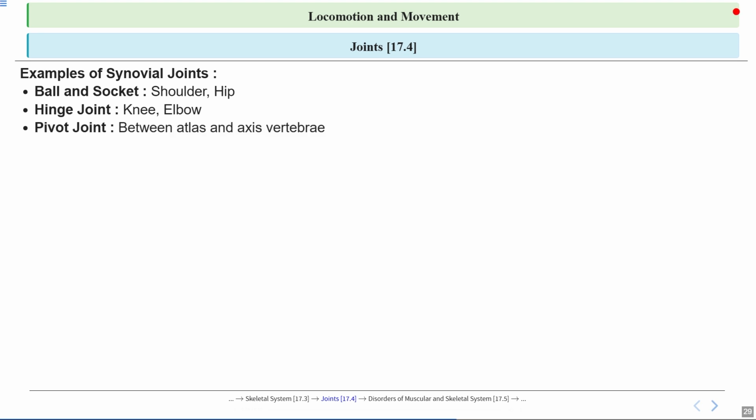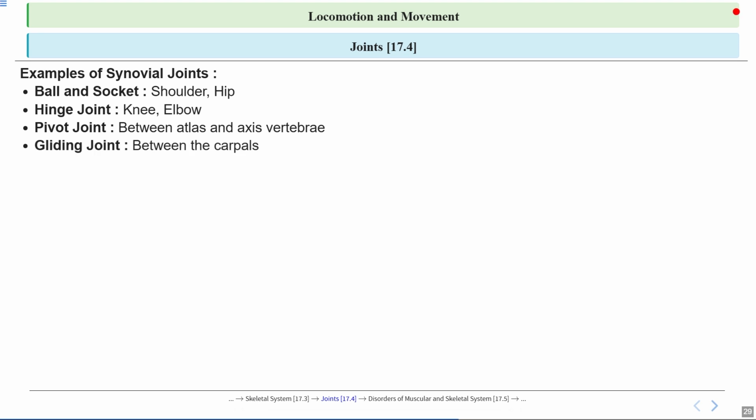Now let's talk about the pivot joint. A good example of this is the joint that is present between the atlas and axis vertebrae in your neck. This joint acts like a rotating wrench, letting you turn your head from side to side as if you are shaking your head to say no. It's a small movement, but it's essential for looking around.